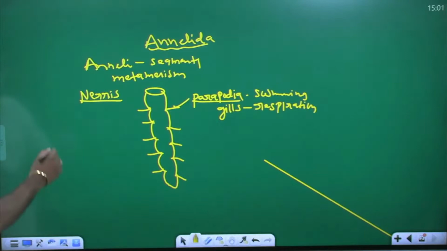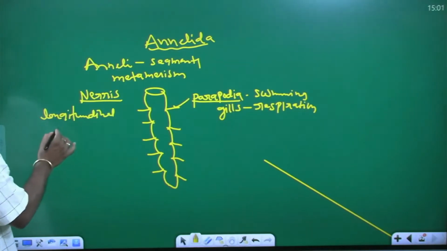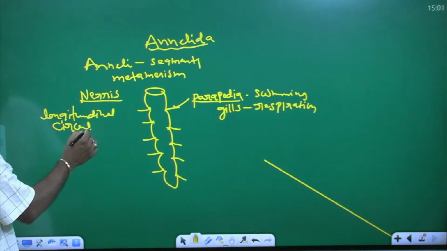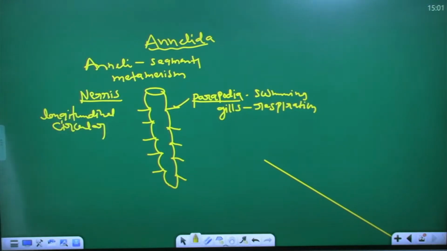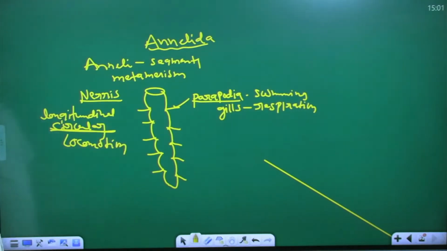In the Annelida, longitudinal muscles are present. Then circular muscles are also present. In Annelida, two types of muscles are there: longitudinal muscles and circular muscles. These muscles are useful for what?